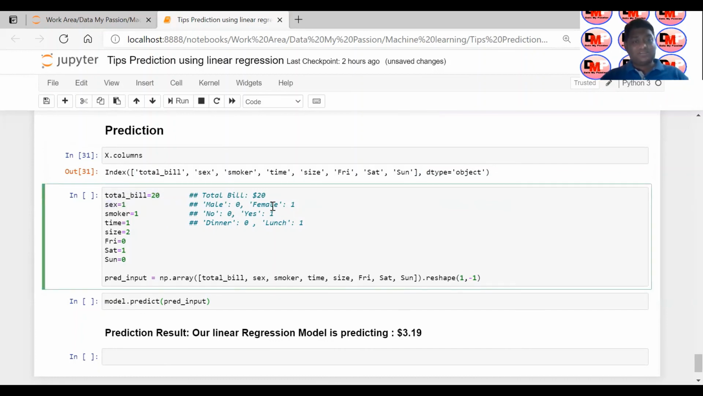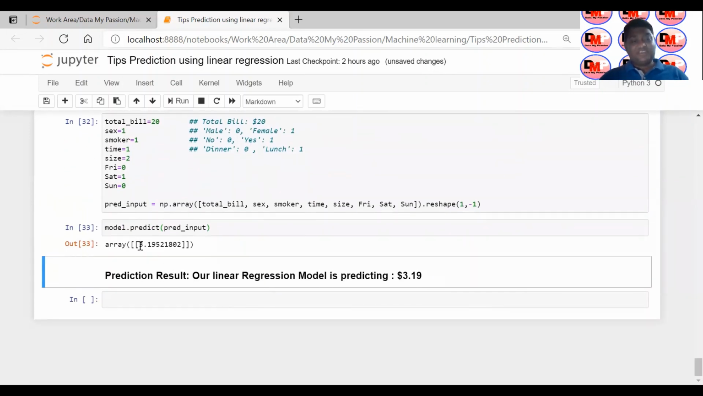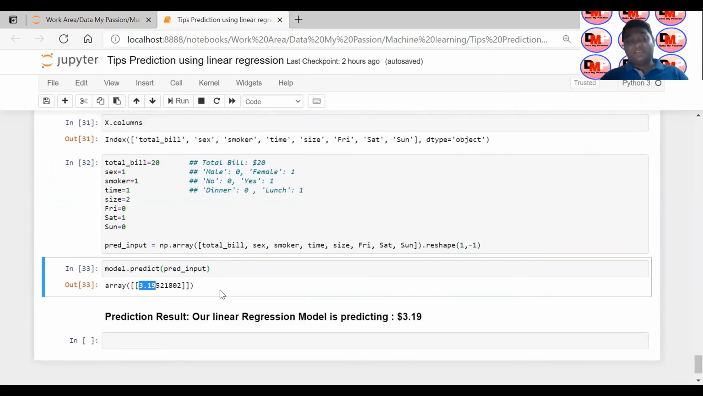Sex as one means female. Okay, smoker, I'm saying one means that the customer is a smoker. Then time, I'm saying one means lunch time, and size is 2, and then it is a Saturday. Because for Saturday I have given one value, and for Friday and Sunday I have given 0. So with this data set, I'm trying to do the prediction. And you can see $3.19 is predicted by our model.